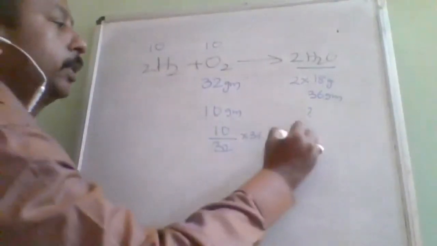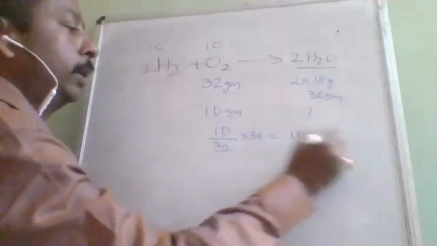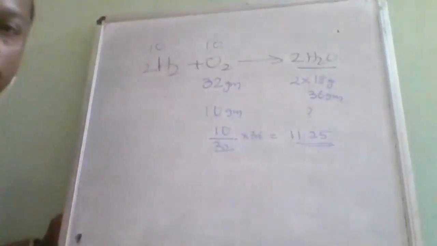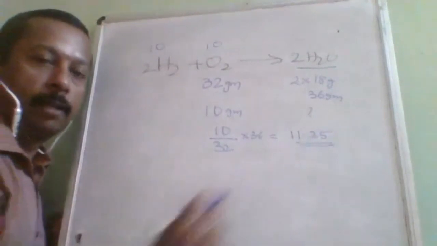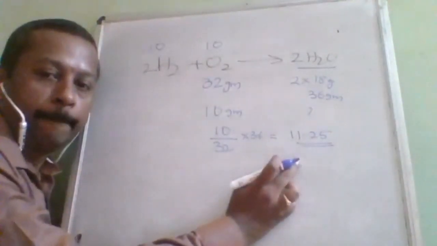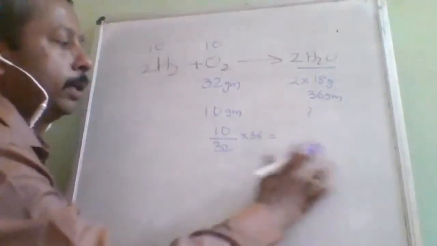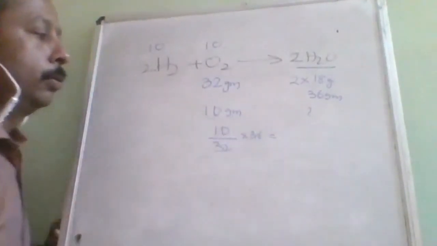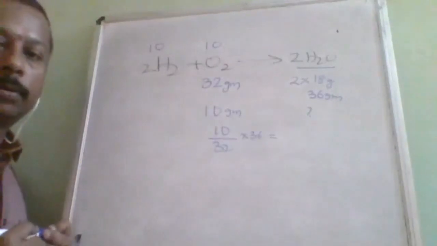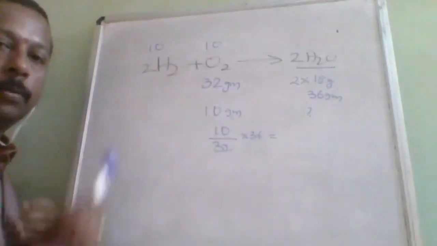Most of the answers I got from the students is 11.25. I think this is the right calculation: 11.25 grams of water will be formed. Okay. So let us see. This calculation may be correct or wrong, but it is 36 upon 2 into 10. That you have to do. Is it understood? Any doubt about this?